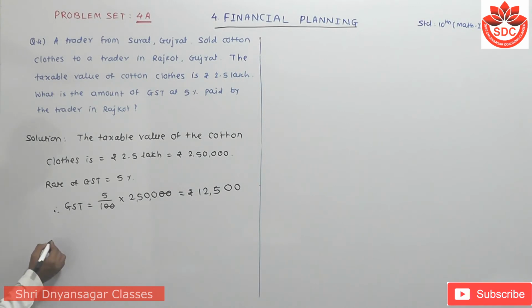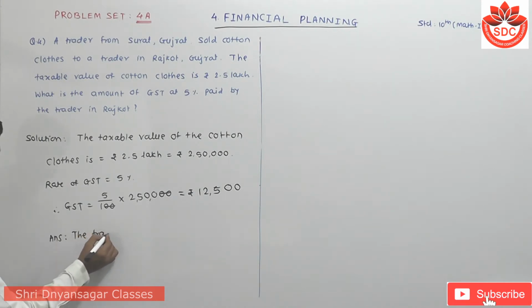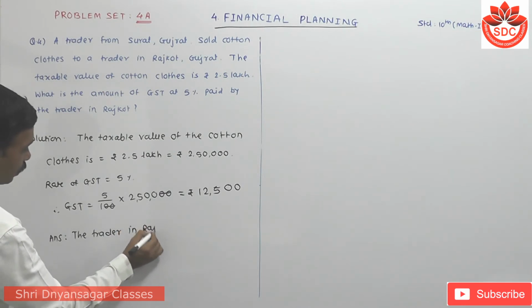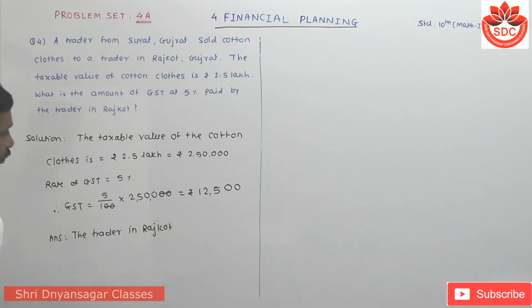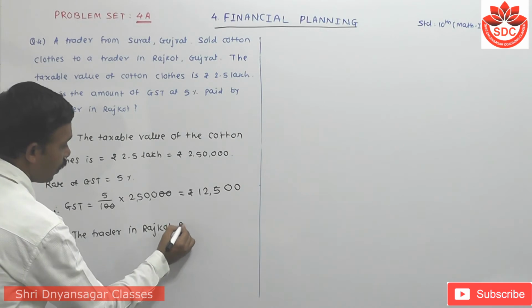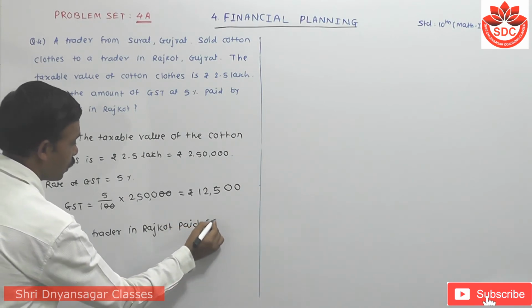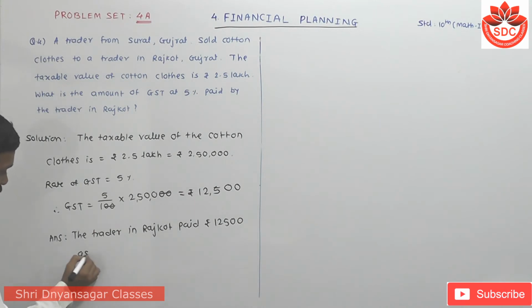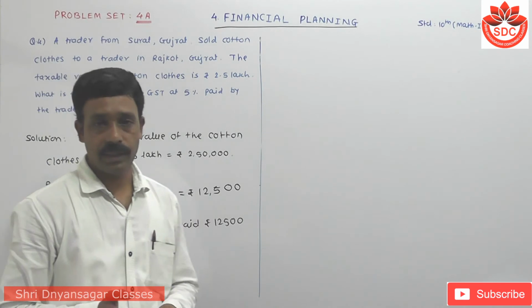Therefore, answer in full sentence: the trader in Rajkot paid rupees 12,500 as GST. Okay, we take the next example.